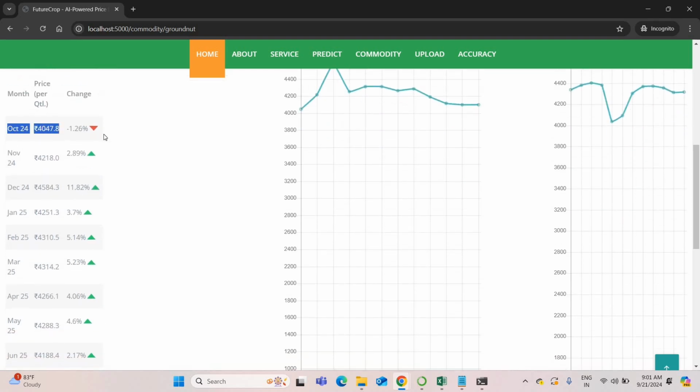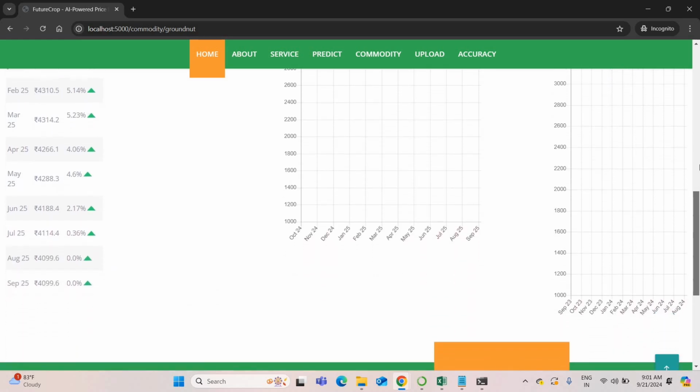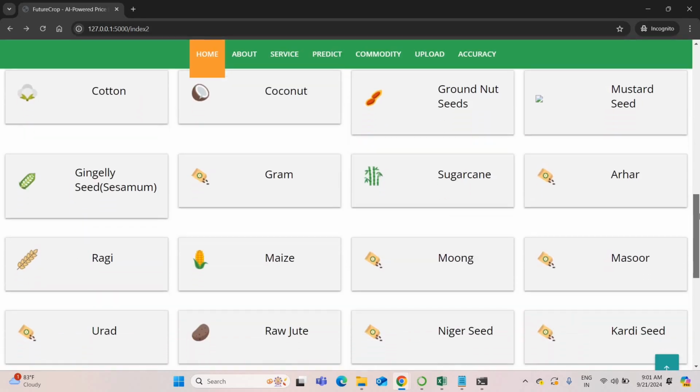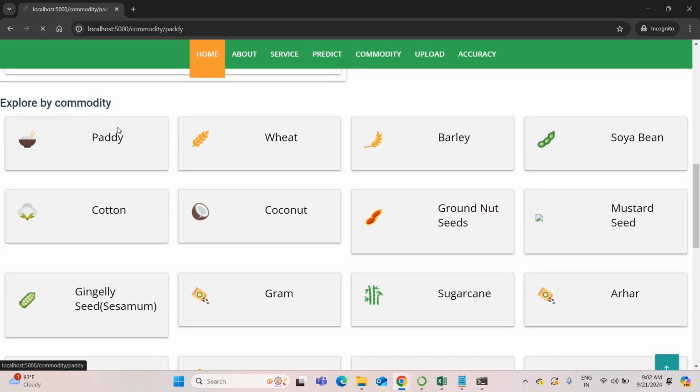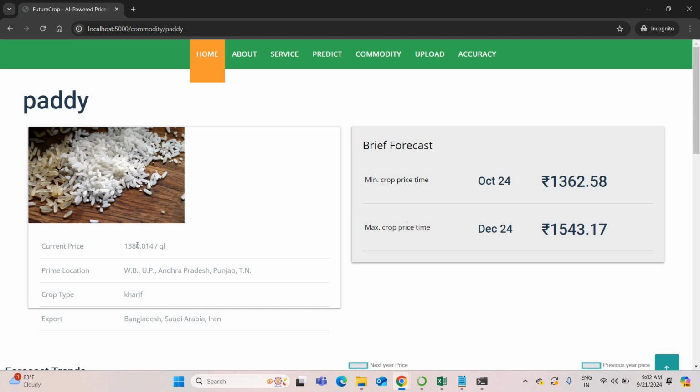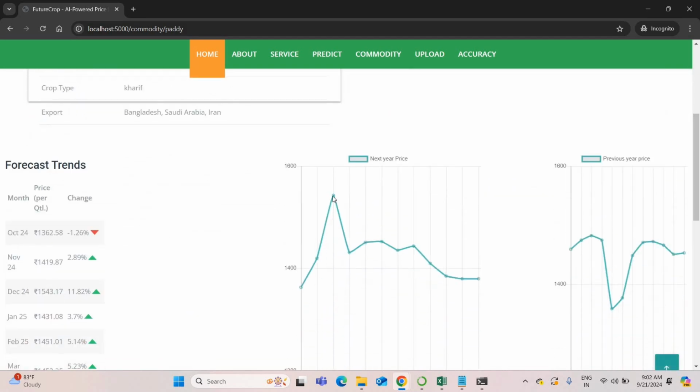Okay, what are the prices going to be in October 2024? What are the prices in November 2024? It will give the complete data for that. Okay, clear data chart. Select any other thing. For example, I can select rice paddy. So rice paddy price will be 1,380 per quintal. In October you get 1,064, but in December you get 1,043. Okay, the increment also. Maybe December will be a demand month. I don't know. It will give better results on the demand in the December month. So you can cultivate that crop accordingly, depending on the market trend.